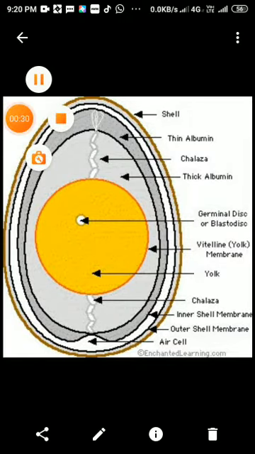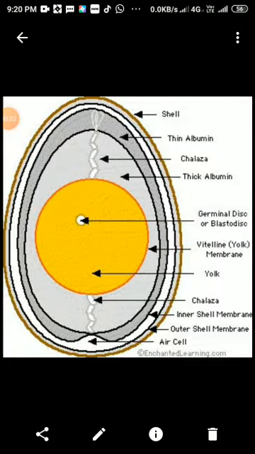The poultry egg is very nutritive. The weight of the egg is approximately 50 to 57 grams. If we compare the egg with milk, no doubt the nutritive value of milk is better than the egg.